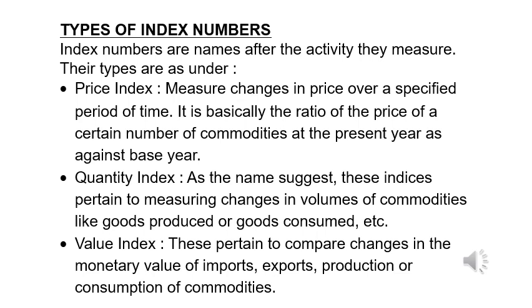Types of index numbers. Index numbers are named after the activity they measure. Their types are as under. Price index measures changes in price over a specified period of time. It is basically the ratio of the price of a certain number of commodities at the present year as against base year. Quantity index, as the name suggests, these indices pertain to measuring changes in volumes of commodities like goods produced or goods consumed, etc.